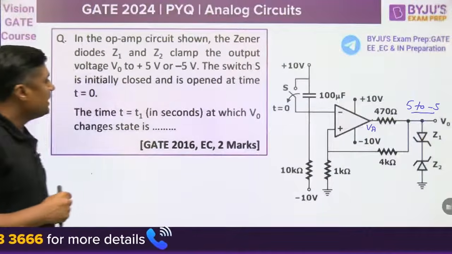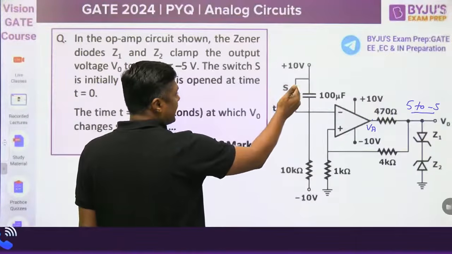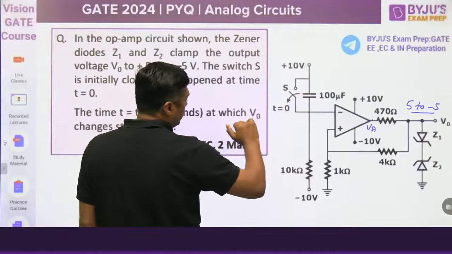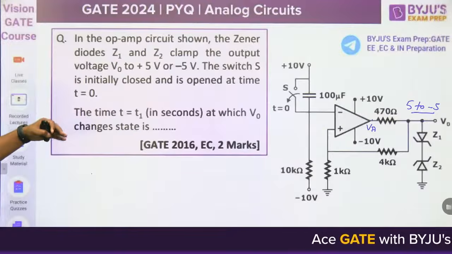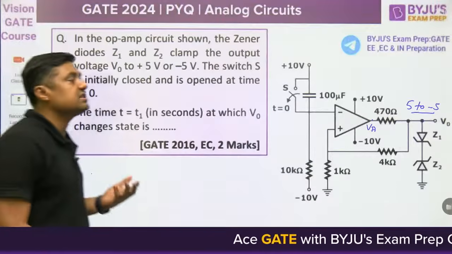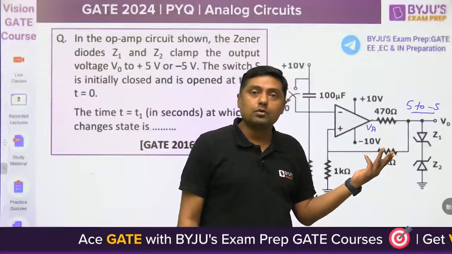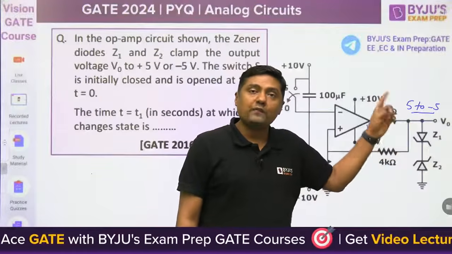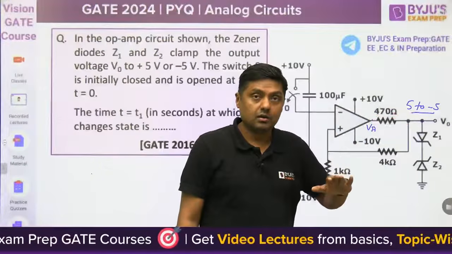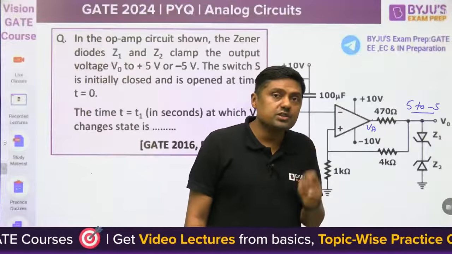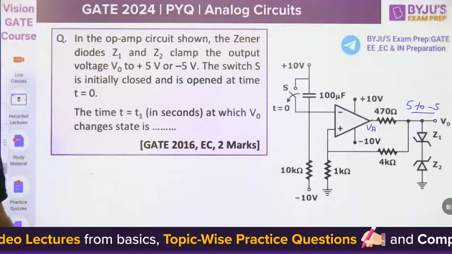Now, here again there is a switch. Initially the switch was closed, and exactly at t equal to 0 the switch is opened. What is asked is the time t1 at which V0 changes its state. This V0 will change its state. So what is the initial value of V0? If it is 5, then it will change from 5 to minus 5. If it is minus 5, then it will change from minus 5 to plus 5. When? That is the question. At which time you have to find. This is a very, very important one. Now watch this.